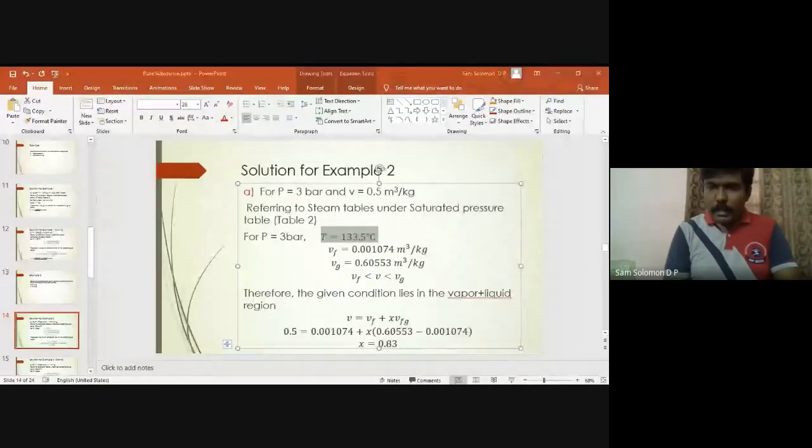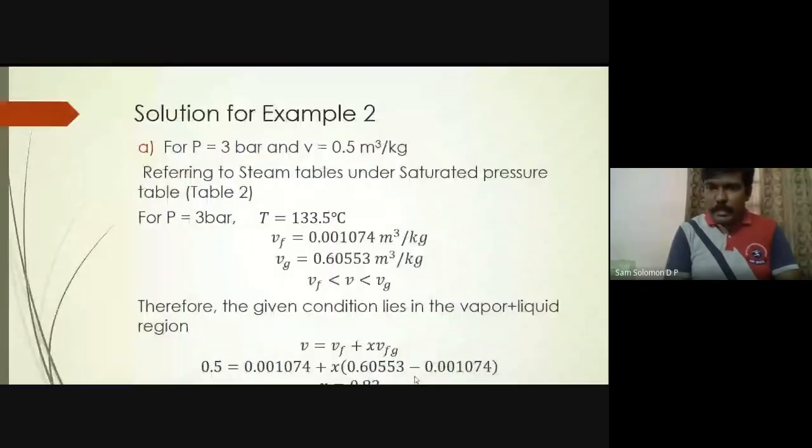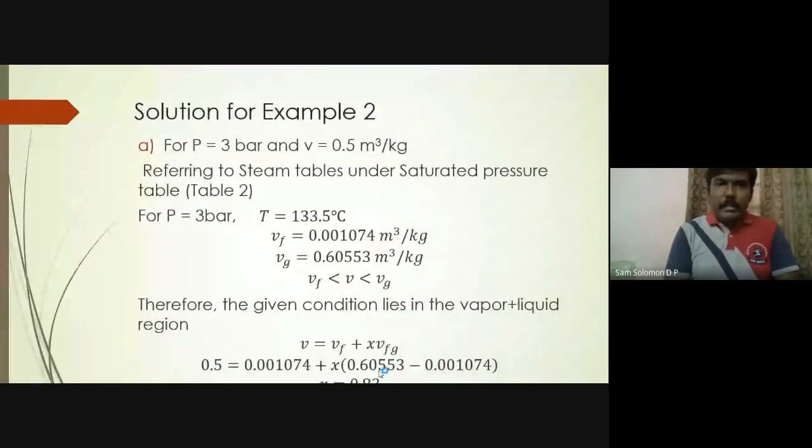Now you can see this. To find the value of the dryness fraction, I have used the specific volume because that is what is given to us in the problem. They have given the volume as V equal to 0.5. We know the values of VF and VG, so I can use the formula V equal to VF plus X into VFG. Last class we saw that VFG is nothing but VG minus VF. Don't forget that.